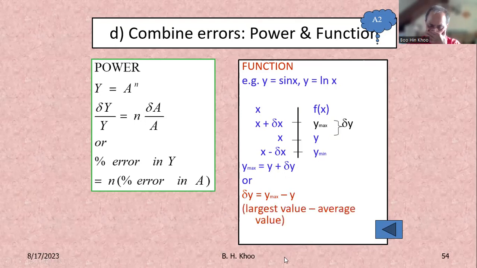You can use this method: largest value minus average value, or average value minus the smallest value.